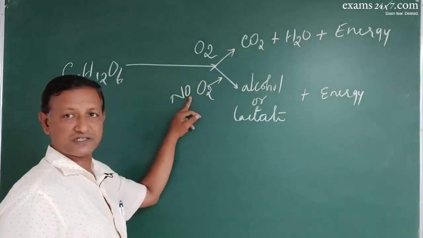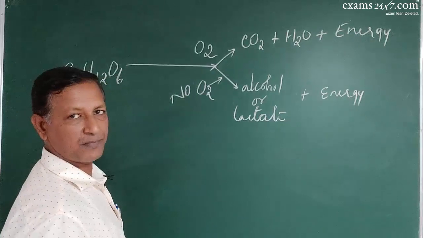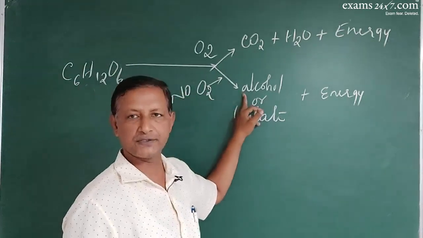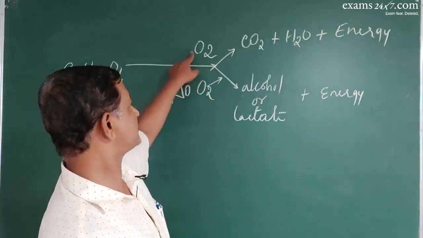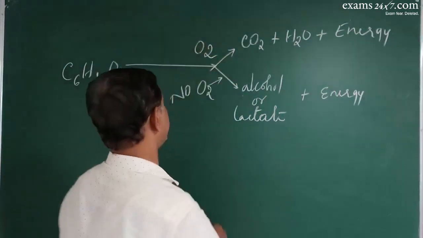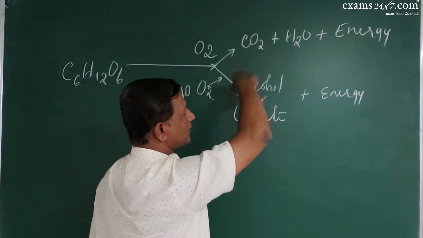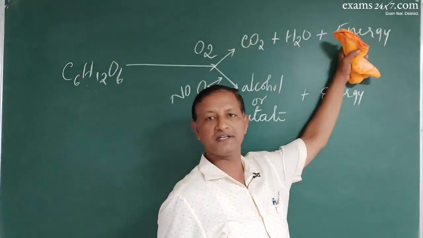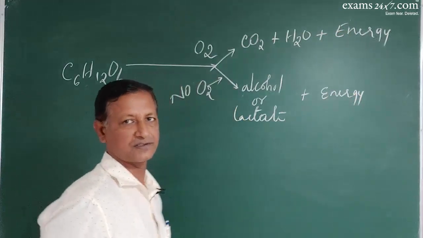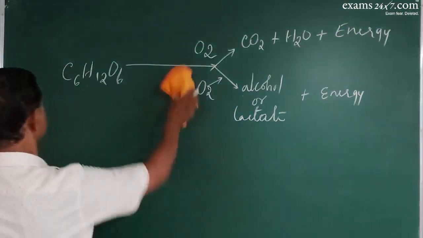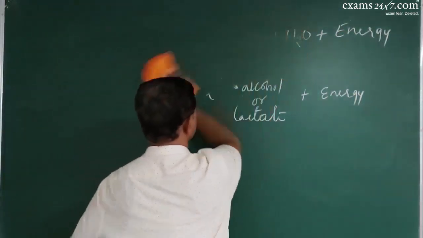In the absence of oxygen, this complex matter will be transformed into some other organic matters. So in the presence of oxygen, there is a complete breakdown and a major amount of energy is released. Here a small amount of energy is released. Hence this is the process of respiration.